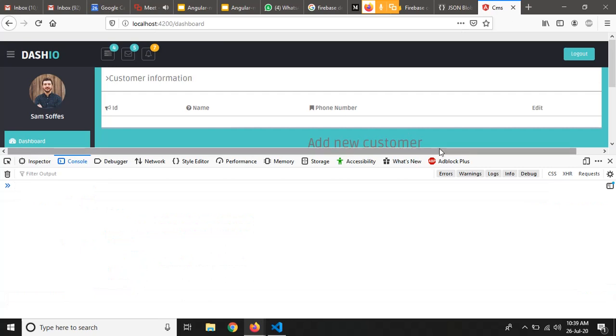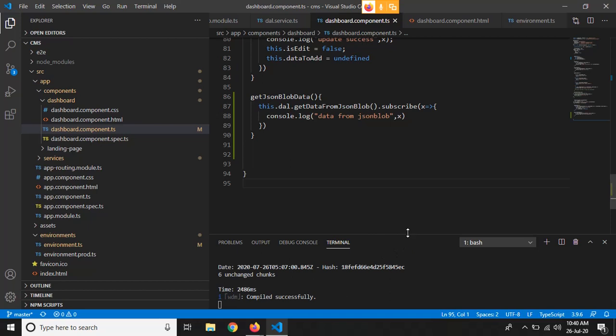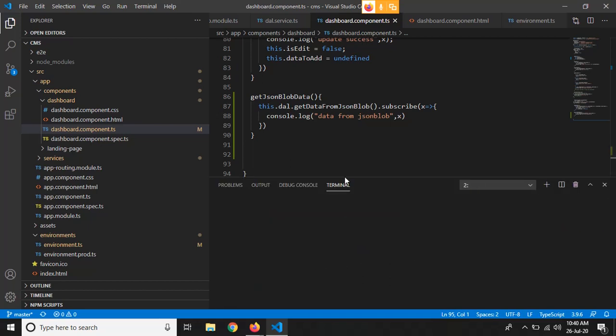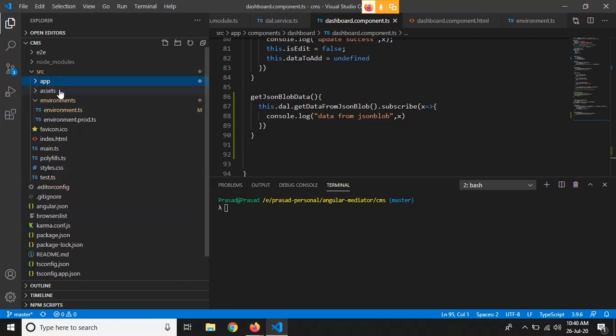Now currently we are not getting any data into our table, right? This is because we have not served our db.json file over the JSON server, and we iterate the data which we get from the JSON server into this table. Currently we are not watching that db file, so this is empty, right? So if we have to get the data into this table, we have to just watch that db.json file. We have put that in our assets folder, right?